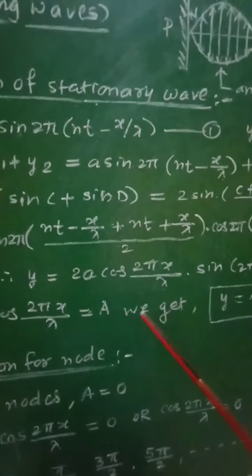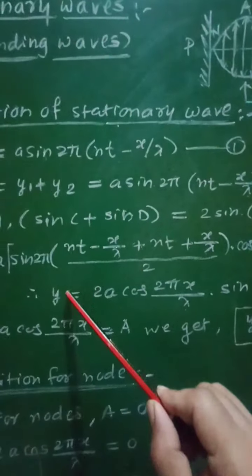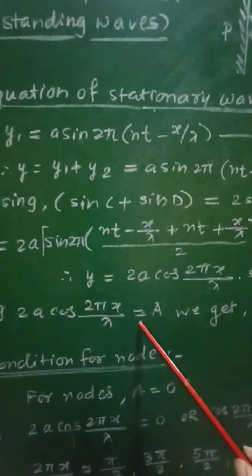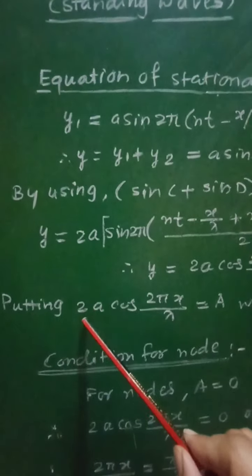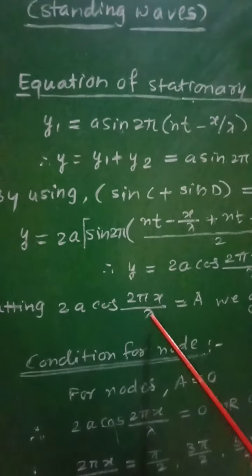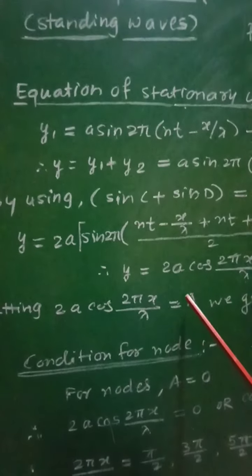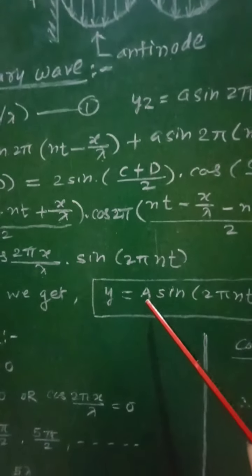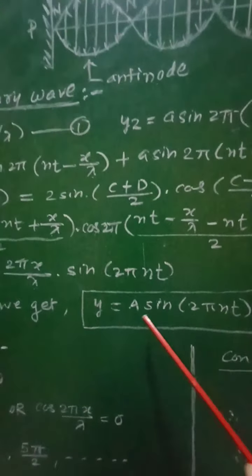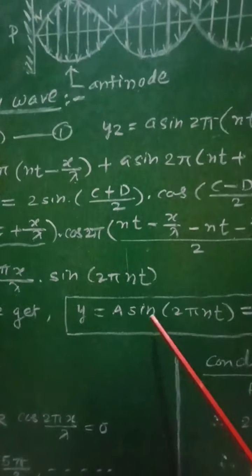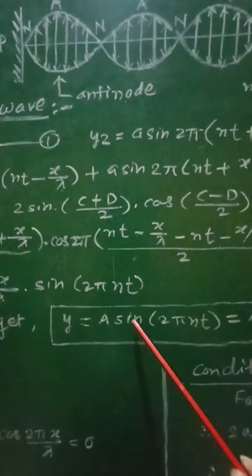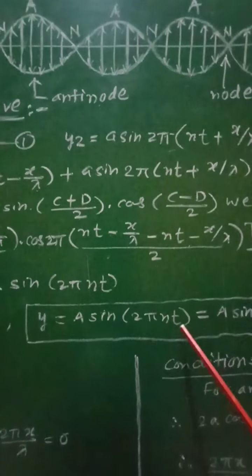If we put the value of this term, 2a cos 2 pi x by lambda, as capital A, that is the amplitude of the resultant wave, then we get the equation y is equal to capital A into sin 2 pi nt.